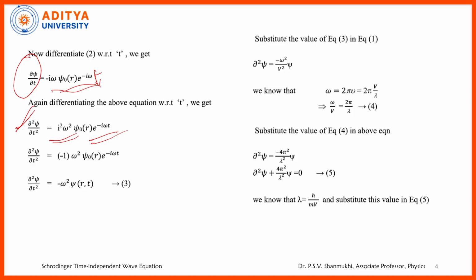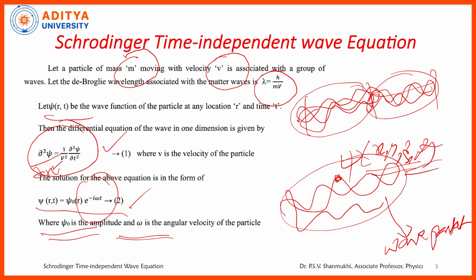Or what is i square? i square is equal to minus 1, we know. That's why the same thing is written here: minus omega square psi naught of r, or psi naught e power minus i omega t. Again, this is minus omega square psi naught e power minus i omega t. Already we have taken this as the solution of this Schrodinger wave equation, that is psi naught e power minus i omega t.